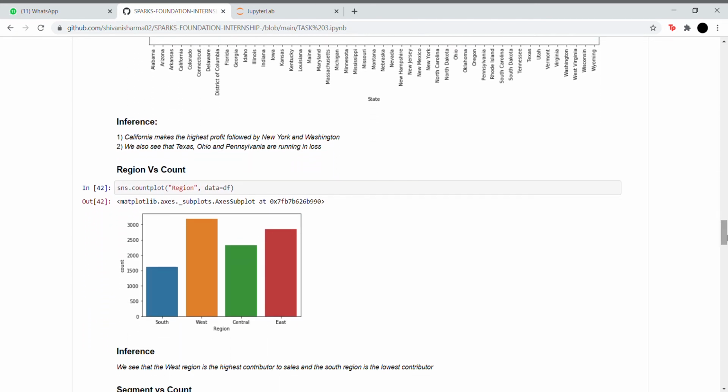We then have a region versus count. The regions here are South, West, Central, and East, and the count is the sales that we are obtaining there. So we see that the West region is leading in sales, followed by East, and the least sales is in the South region.